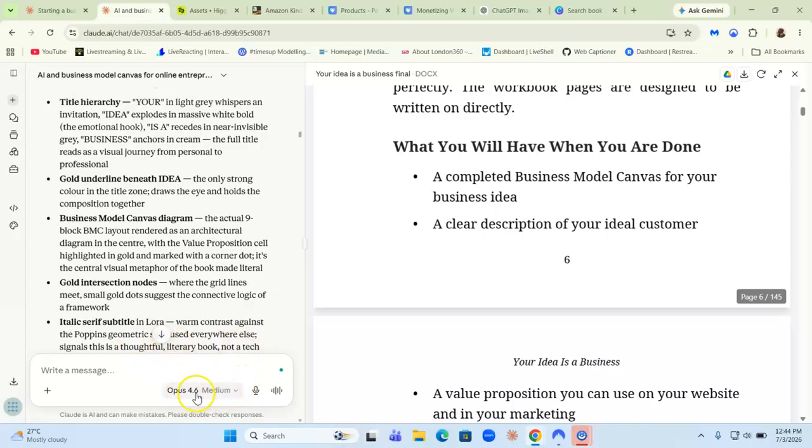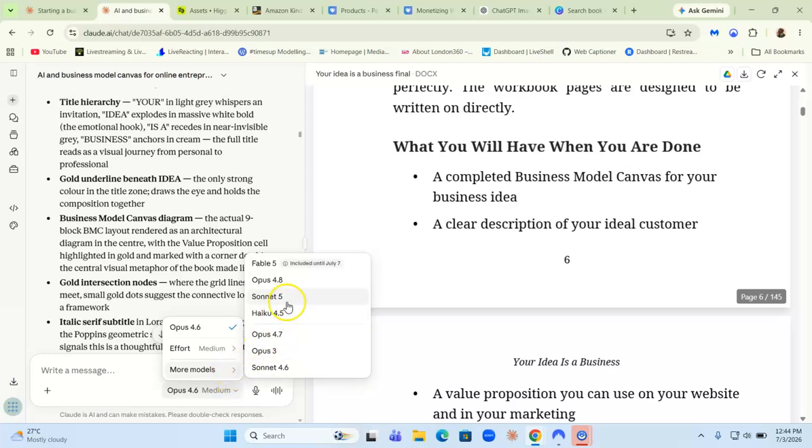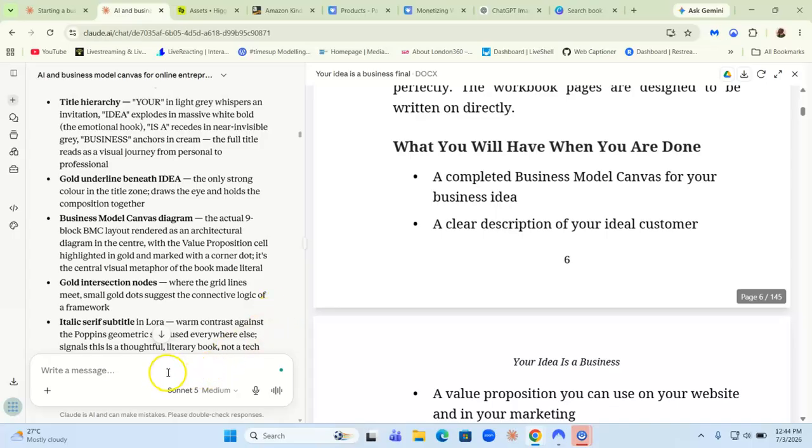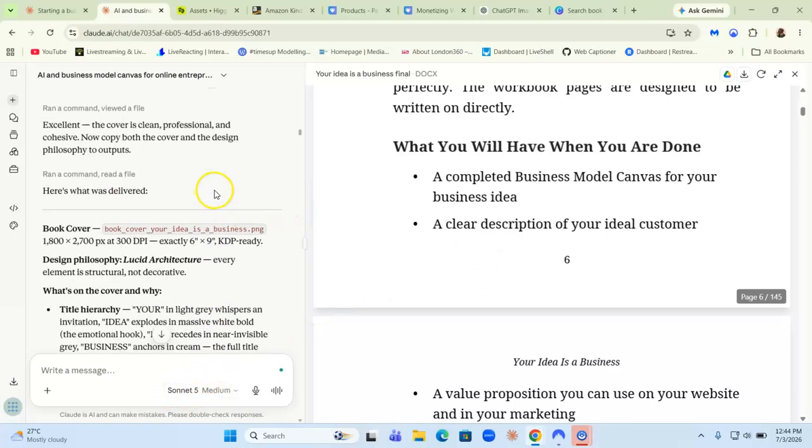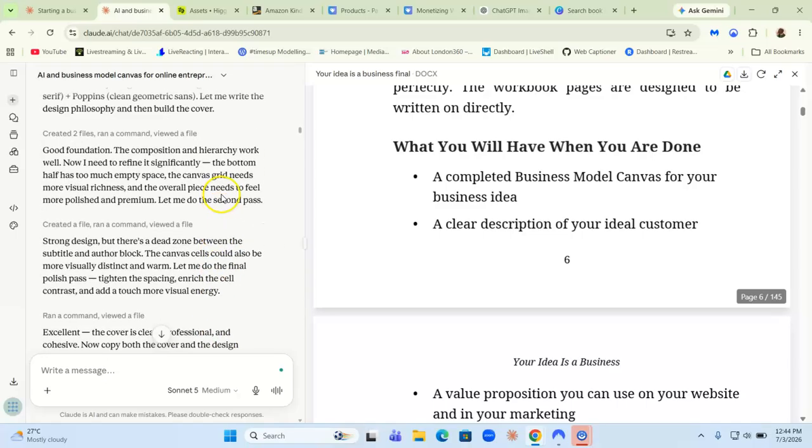Now, in terms of models, when you're writing your book, you can select the Sonnet model, Sonnet 5, because Sonnet 5 is credit efficient. You're not going to run out of credit or tokens if you're using the Sonnet model when you're writing your ebook with Claude AI.